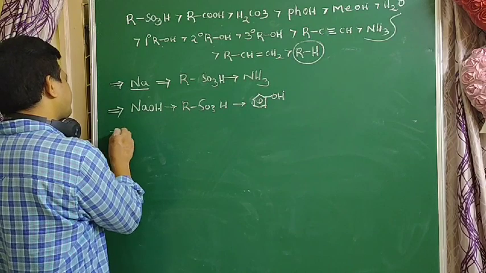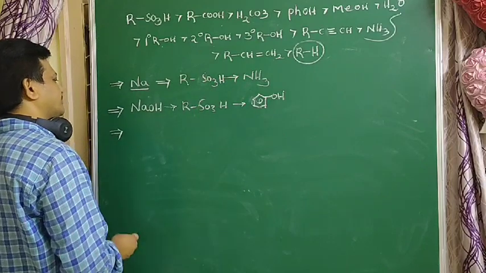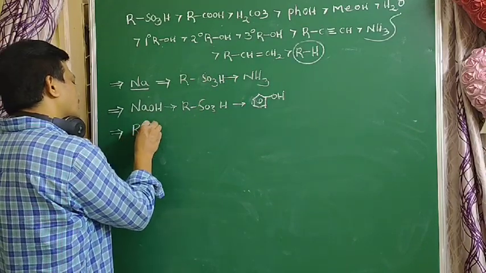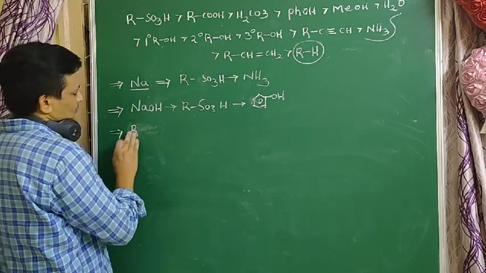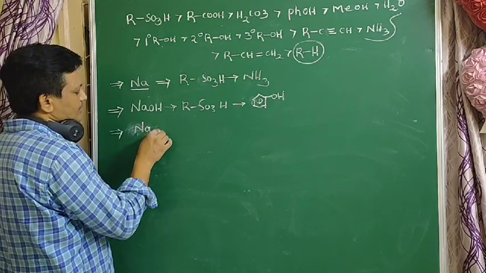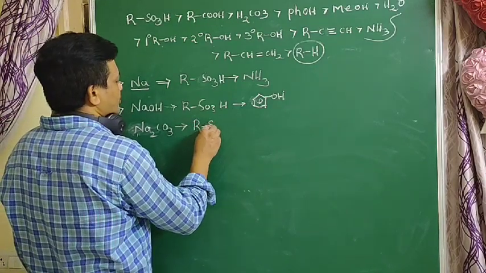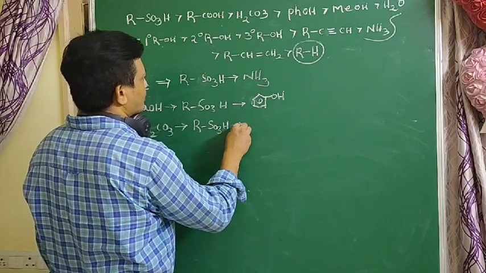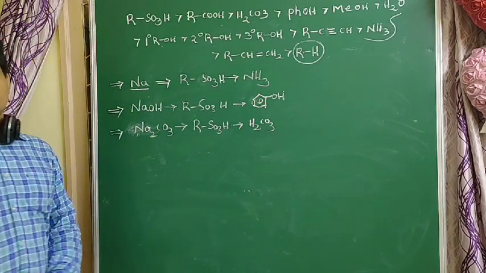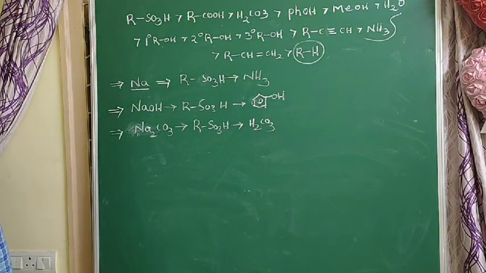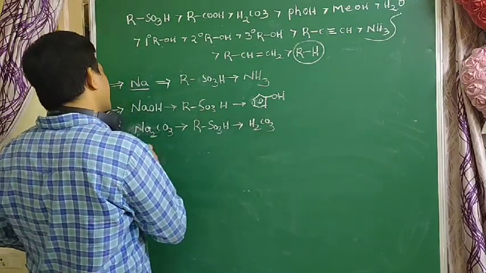And next, bases react with these compounds to form salt and water. Now carbonates, like Na2CO3. Which compounds react with carbonates? Sulfonic acids, carboxylic acids and carbonic acid react with carbonates and bicarbonates.